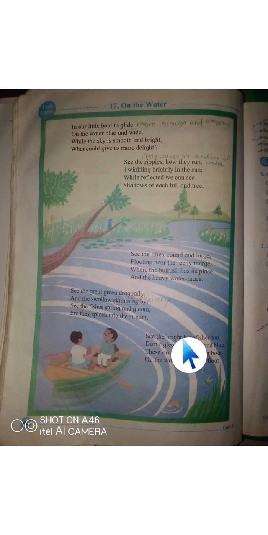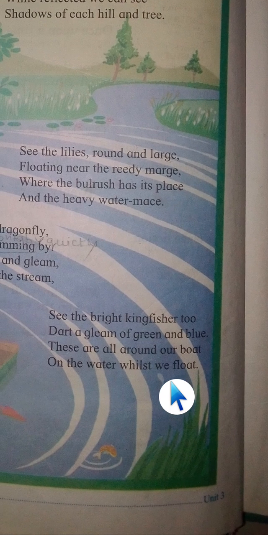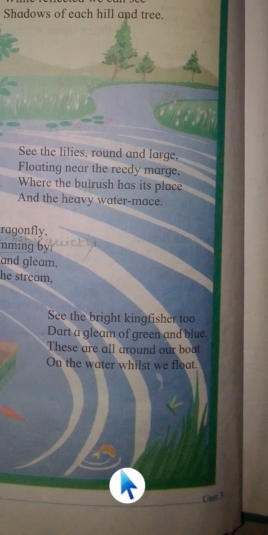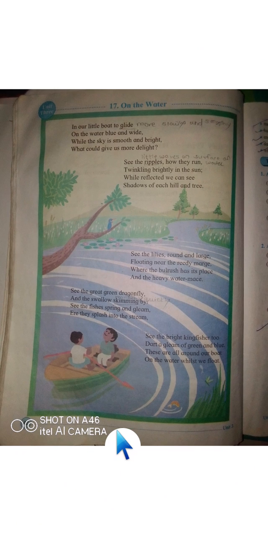Okay, means they are springing out of the water as you can see in the picture. They are springing out of the water and they are again going into the water, and that's why they are splashing the water into the river. Now the last paragraph. See the bright kingfisher too dart a gleam of green and blue. See the bright kingfisher too dart a gleam of green and blue.